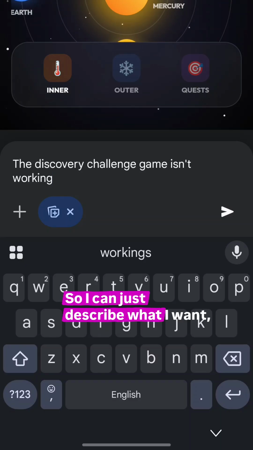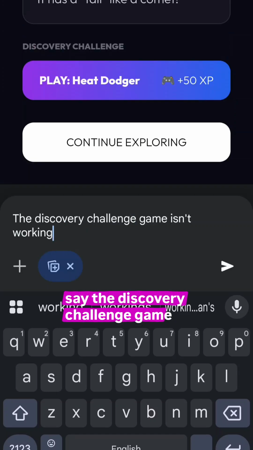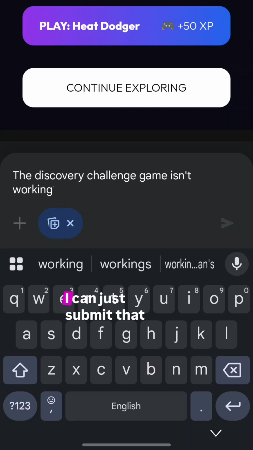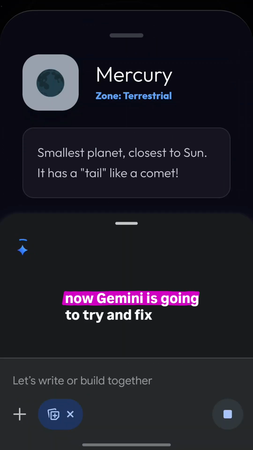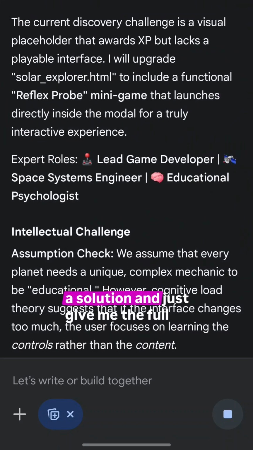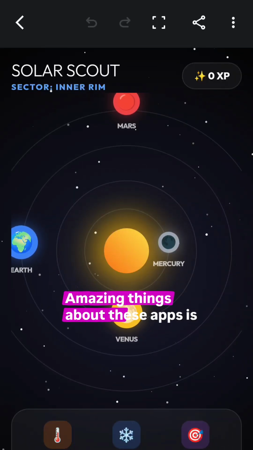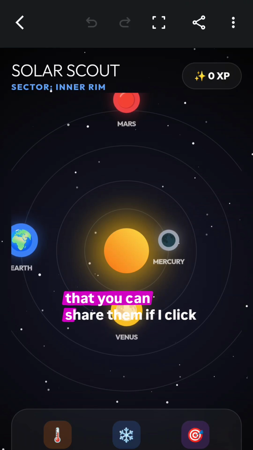So I can just describe what I want, right? So in this case, I say that's a discovery challenge. So I say the discovery challenge game isn't working. And I can just submit that. Now Gemini is going to try and fix it, find what to do, suggest a solution, and just give me the full app again.